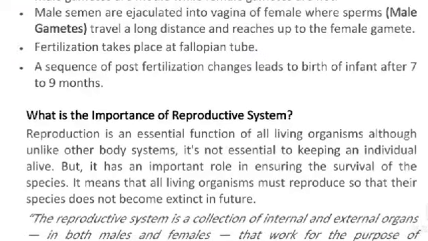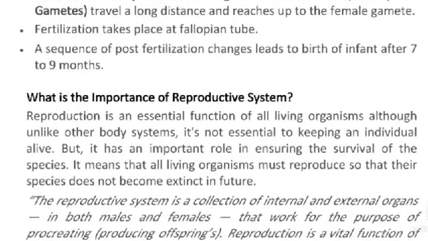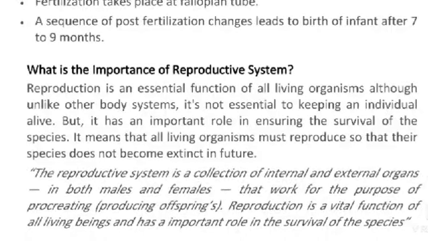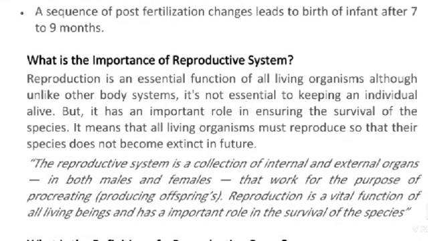Fertilization takes place at the fallopian tubes. A sequence of changes after fertilization leads to the birth of an infant after 7 months to 9 months.